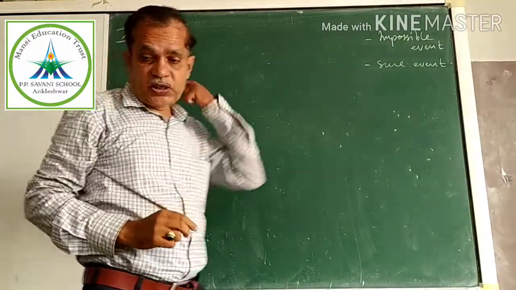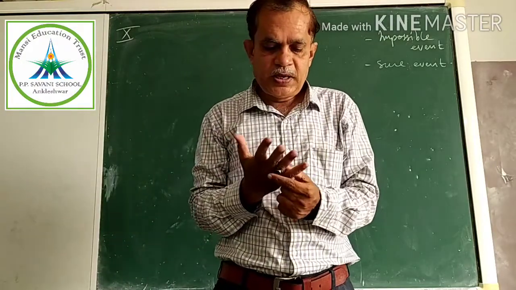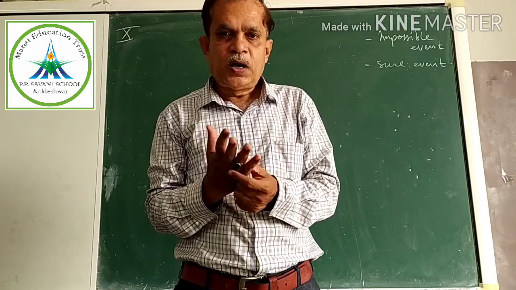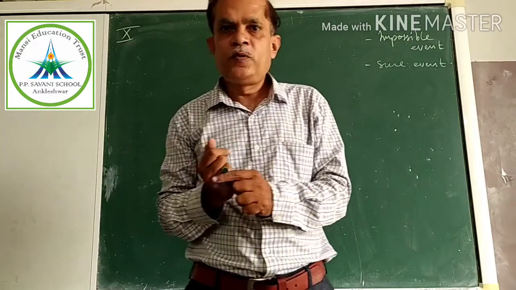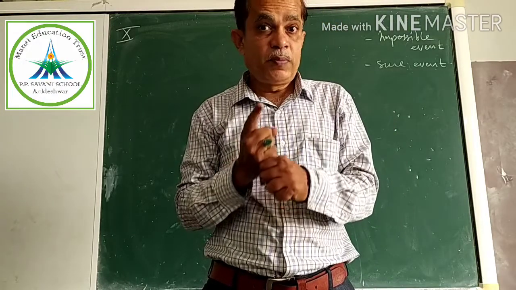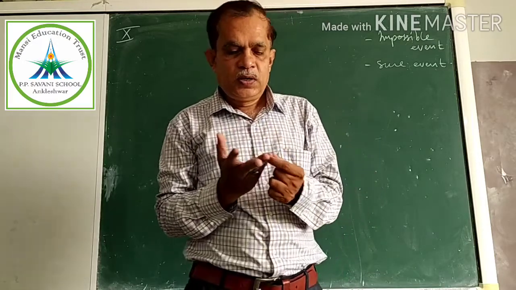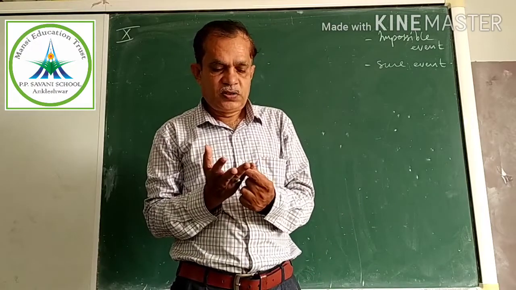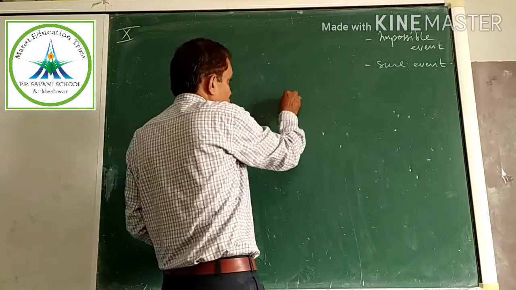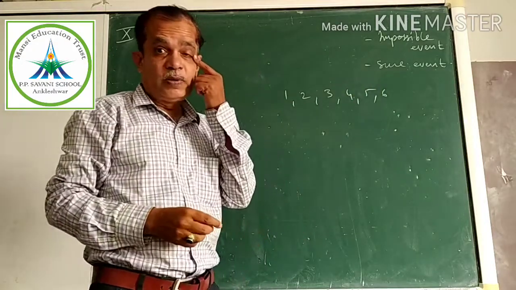In the previous video we discussed some terms of probability. Do you remember? What is the other name of event? You know it, speak yourself. The other name of event is an outcome. Okay. Then we discussed favorable events, favorable outcomes. If I am throwing a dice, what are the possible outcomes? Very good. 1, 2, 3, 4, 5, 6. These are all possible outcomes.